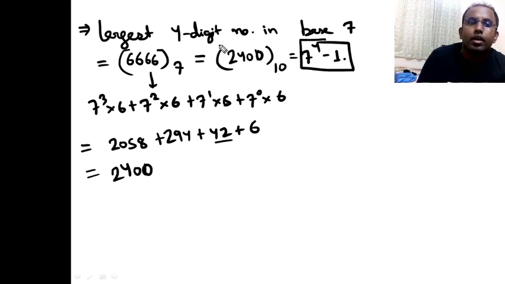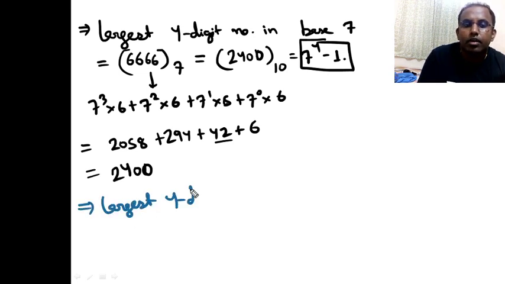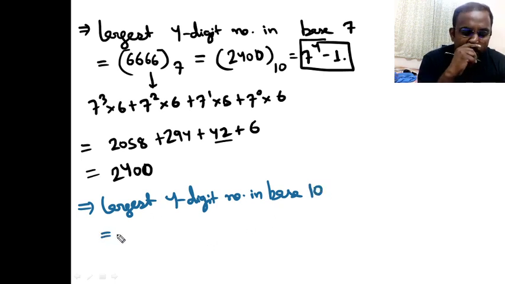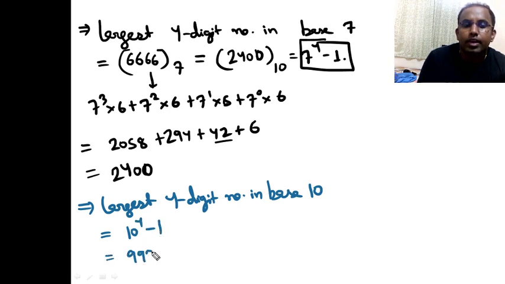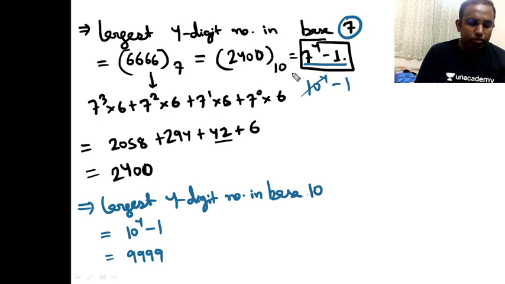What I should observe is that the largest 4-digit number in base 10 is equal to 10 raised to 4 minus 1, that is 9999. Similarly, largest 4-digit number in base 7 would be what? Just write it as 10 raised to 4 minus 1 and simply replace 10 with 7, right? It should be 7 raised to 4 minus 1. That I can do directly, right?